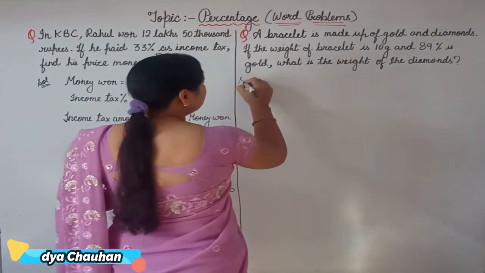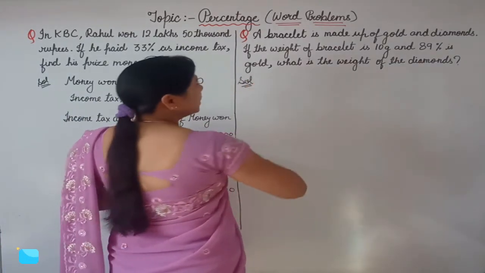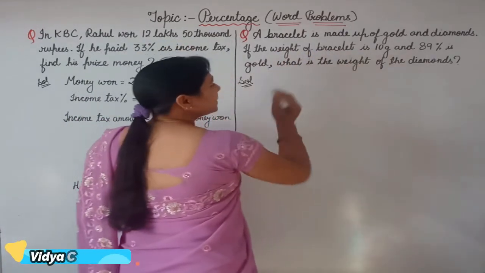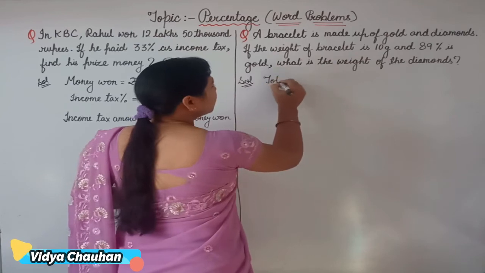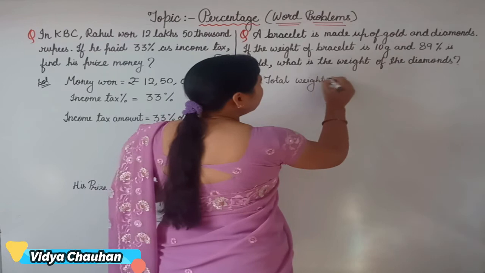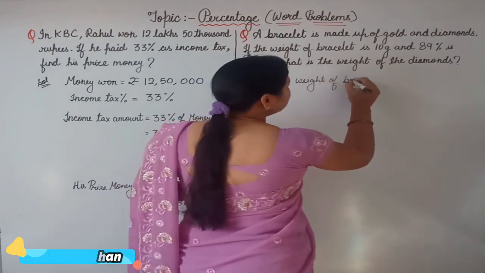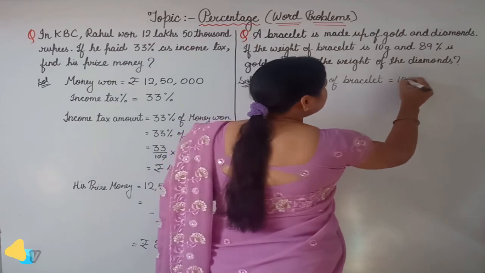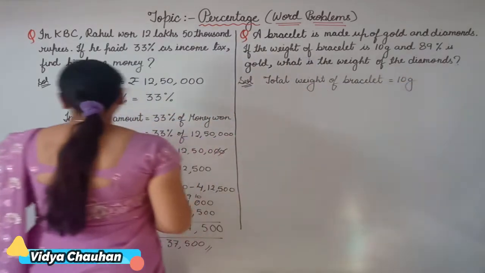So let's check out the solution. Your solution will begin like this. Very first, what is the total weight of the bracelet? The total weight of the bracelet is 10 gram. Right, students?